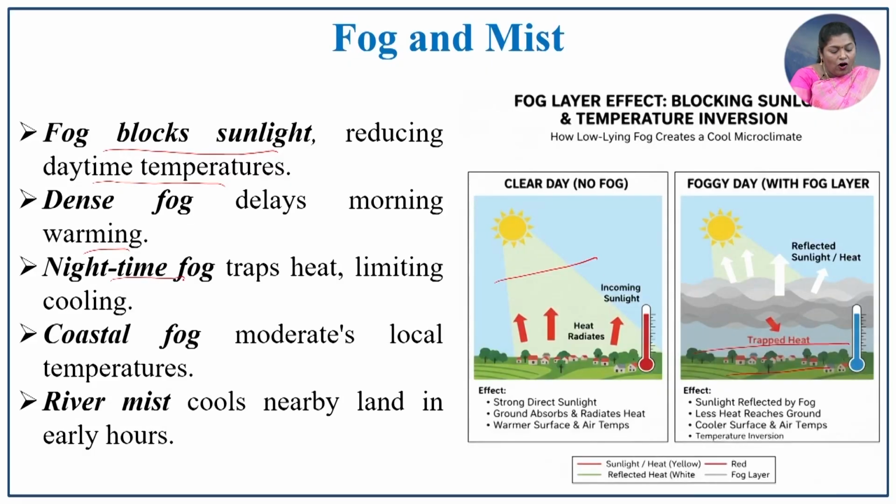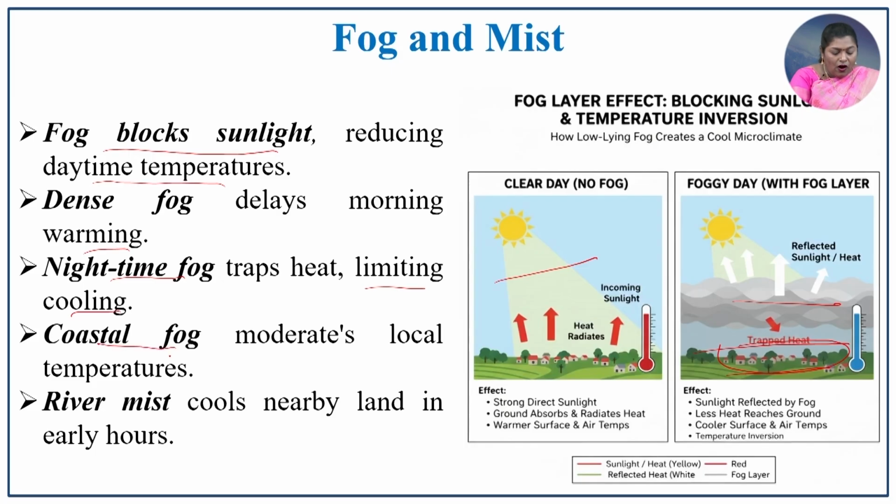And nighttime fog traps the heat and limits the cooling. So, because of the trapped heat, in the night time the surface of the earth will be somewhat warmer. So, this day and night contrast is because of the fog and mist formation.